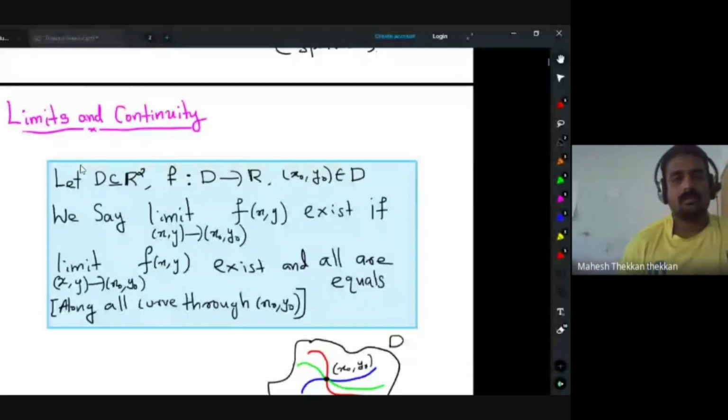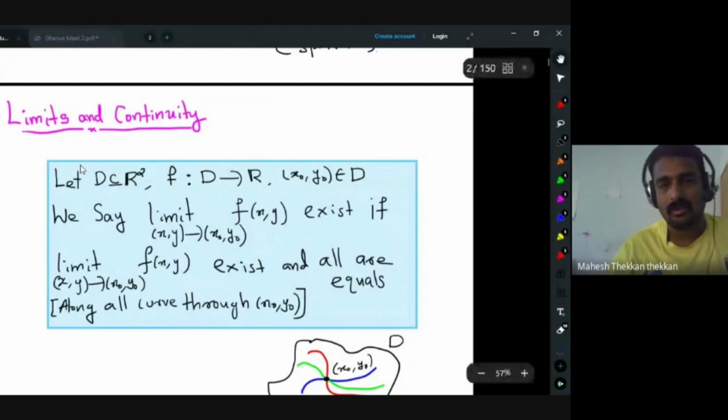Let us consider a function f from D to R, where D is some open subset of R2. Usually we will take an open subset of R2, and (x0, y0) is a point in D. First we recall the definition of the limit of f(x, y) as (x, y) tends to (x0, y0).